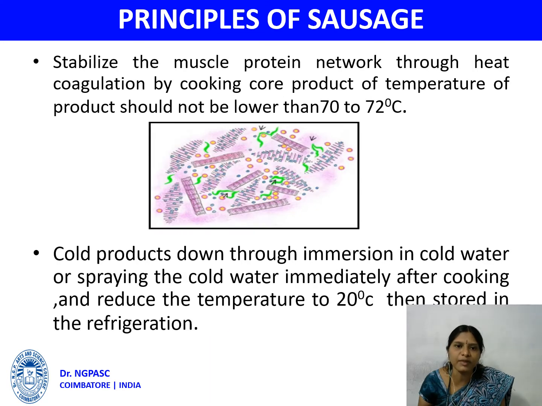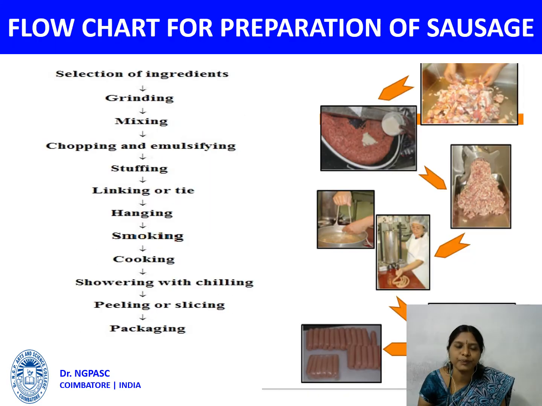The third principle is to stabilize the muscle protein network through heat coagulation by cooking. The core temperature of the product should not be lower than 70 to 72 degrees centigrade. The fourth principle is to cool products down through immersion in cold water or spraying cold water immediately after cooking, reducing the temperature to 20 degrees centigrade, and later we can store in refrigeration.